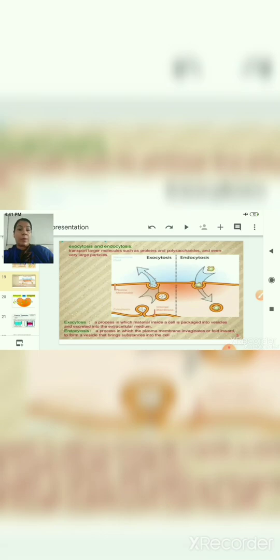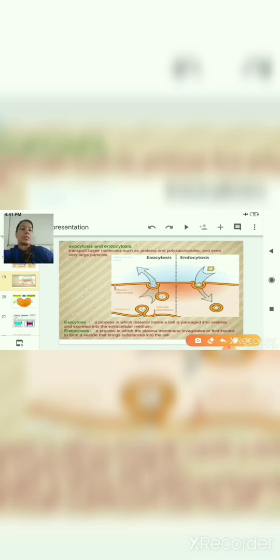So now let us discuss exocytosis first. It is a process in which material inside a cell is packed into a vesicle and is excreted into the extracellular medium. Whereas endo means inside, and endocytosis is the process in which the plasma membrane invaginates, or makes an inward fold, to form a vesicle that brings substances into the cell. So here in this diagram, children, you can see that on one side it is exocytosis and on the other side it is endocytosis.